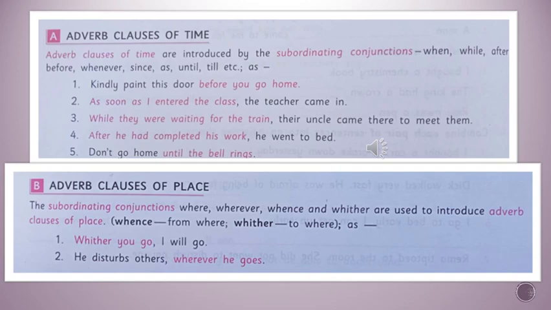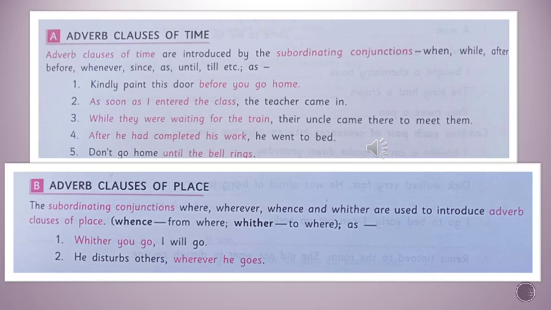After he had completed his work, he went to bed. After is the conjunction used there. Don't go home until the bell rings. Until. These all are adverb clauses of time. With the help of these conjunctions, we are using adverb clauses.